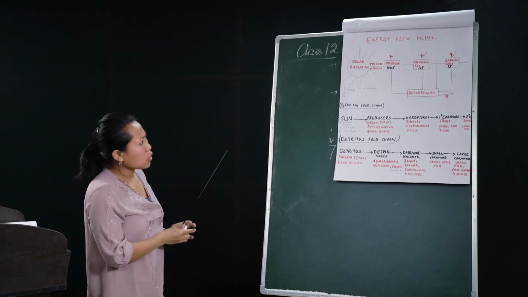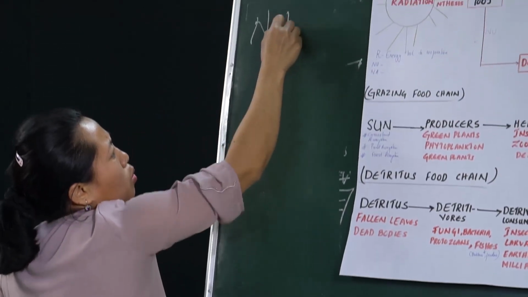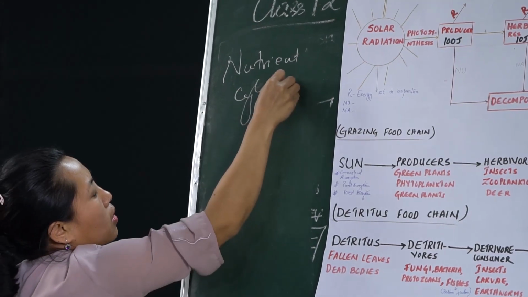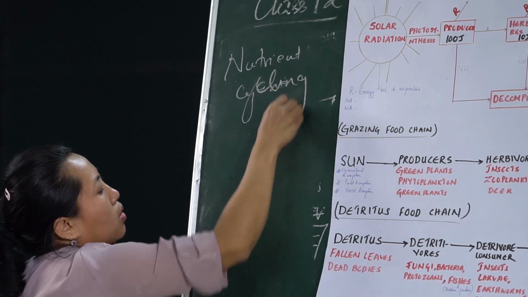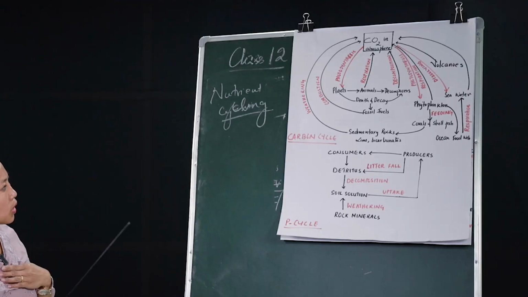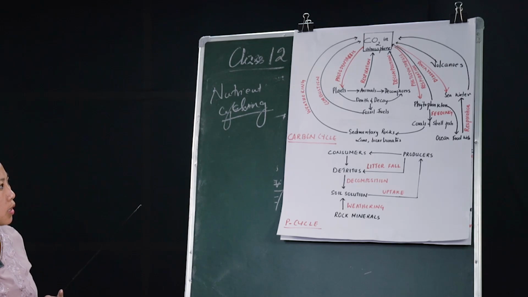And the last important function of ecosystem is nutrient cycling. Very briefly, these organisms require different kinds of nutrients, and they get these nutrients from the soil.